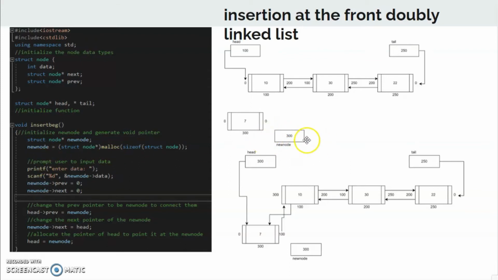In this particular example, the pointer will contain the address 300, and the data will be 7, because on the next line we will prompt the user to input the data, which will be contained inside the data part or the middle part. On this new node, there is a null pointer on the rear and a null pointer on the front side of the node.